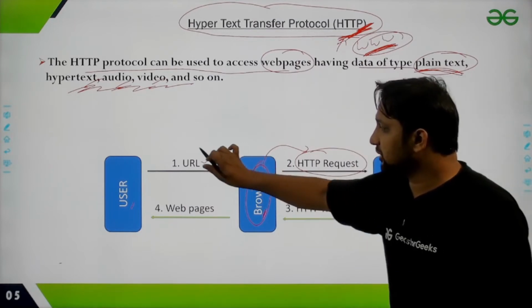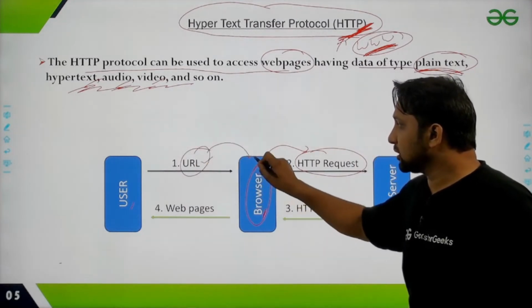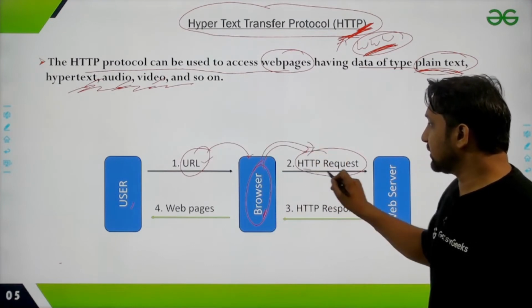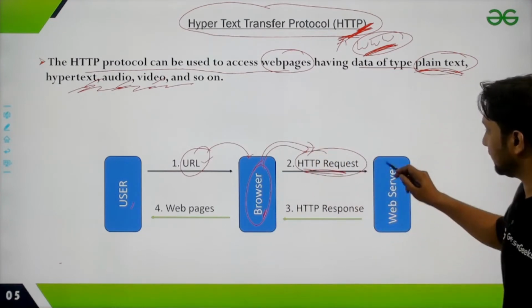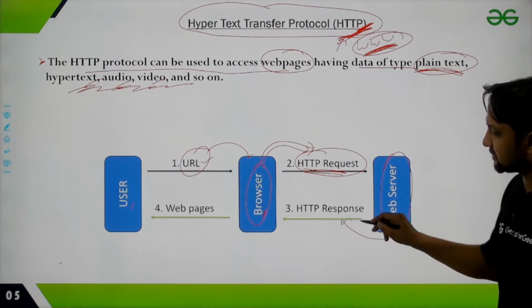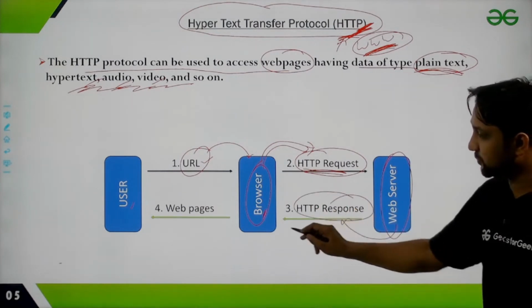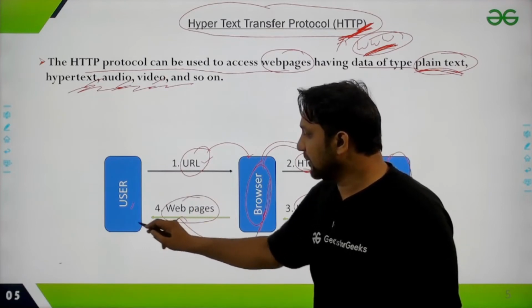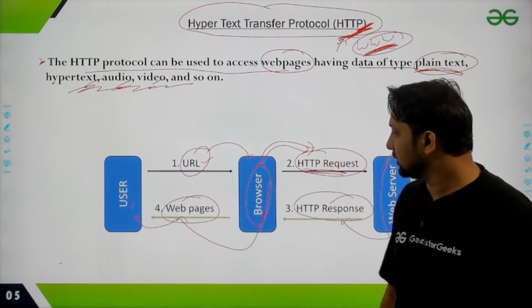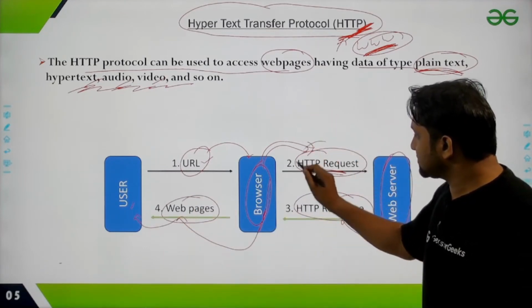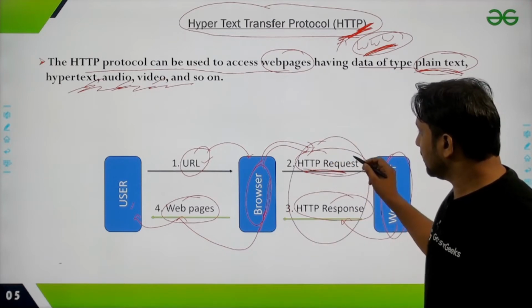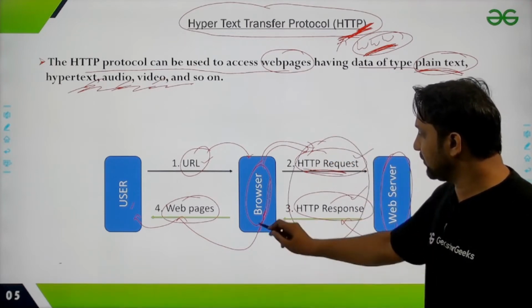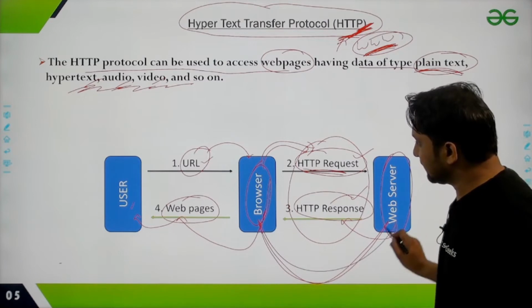So you give a URL in the browser, and the browser generates the HTTP request to the web server, and the web server gives the HTTP response to the browser, and your browser then provides the web pages to the user. This is how HTTP request and response work between browser and web server.